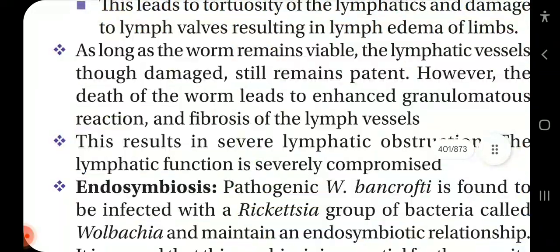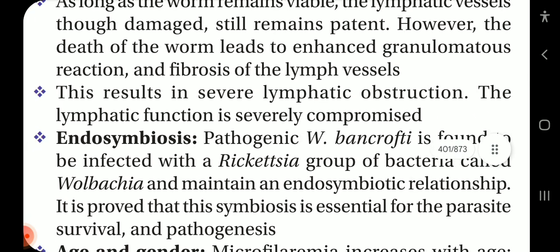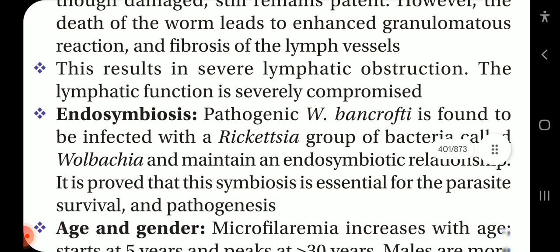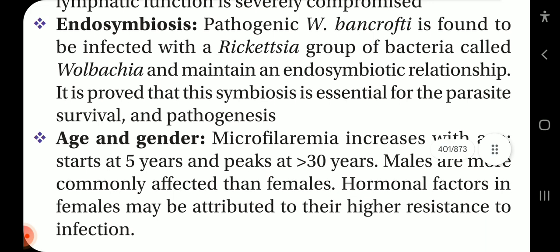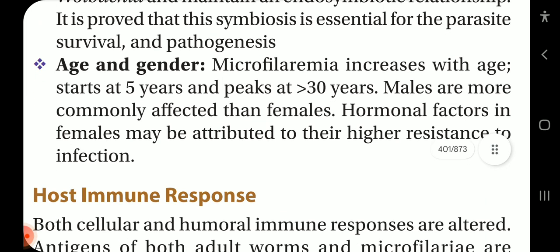As long as the worm remains viable, the lymphatic vessels, though damaged, still remain patent. However, the death of the worm leads to enhanced granulomatous reaction and fibrosis of the lymph vessels. This results in severe lymphatic obstruction. The lymphatic function is severely compromised. Endosymbiosis. Pathogenic Wuchereria bancrofti is found to be infected with a Rickettsia group of bacteria called Wolbachia and maintains an endosymbiotic relationship. It is proved that this symbiosis is essential for the parasite survival and pathogenesis. Age and gender. Microfilaremia increases with age, starts at 5 years and peaks at 30 years. Males are more commonly affected than females.